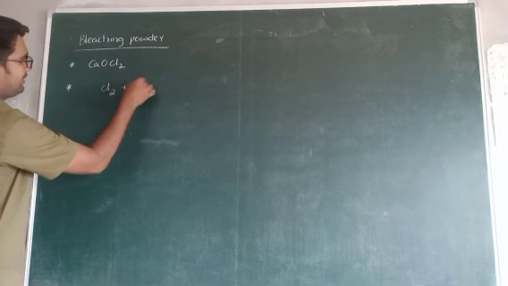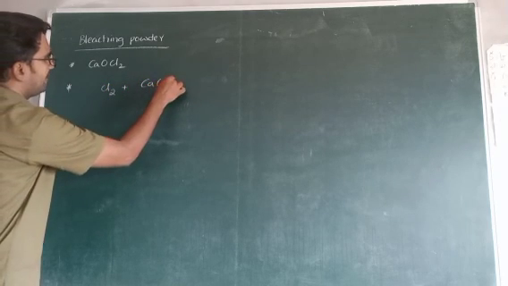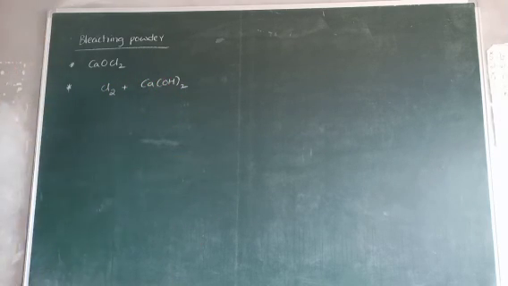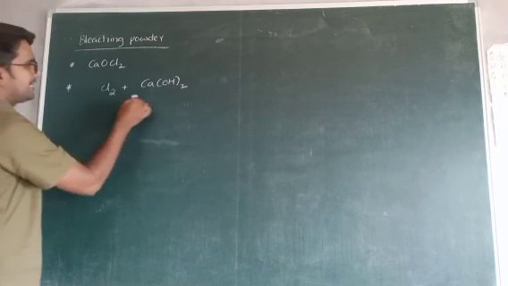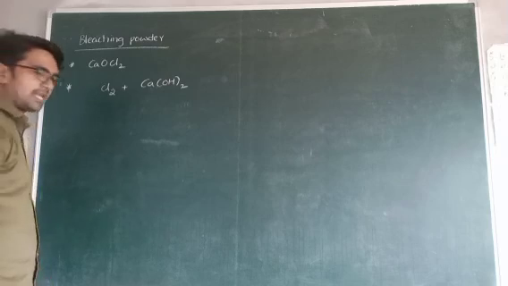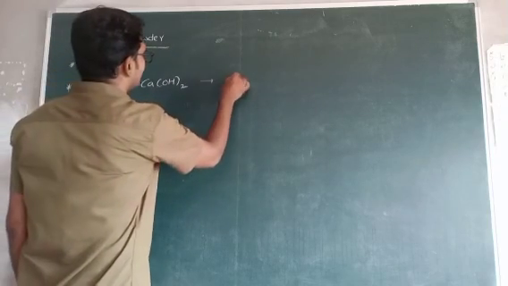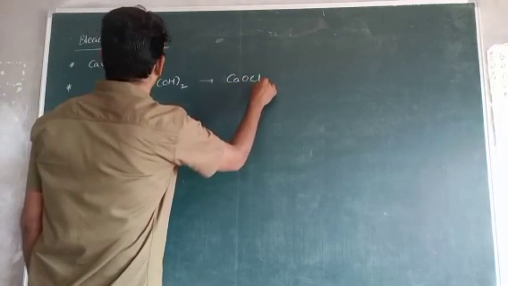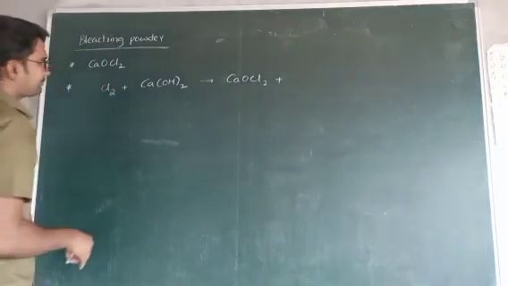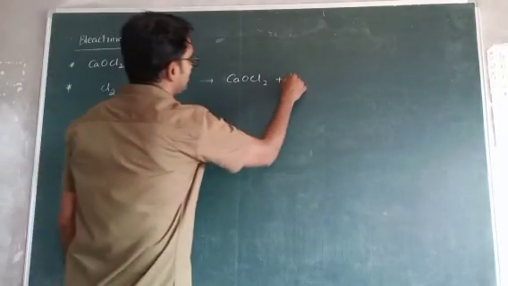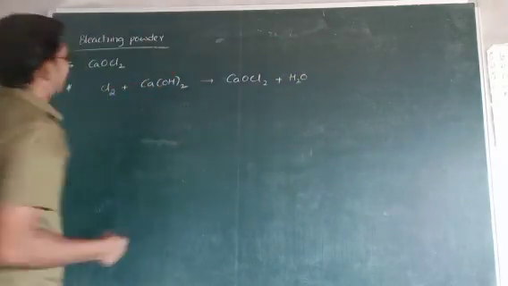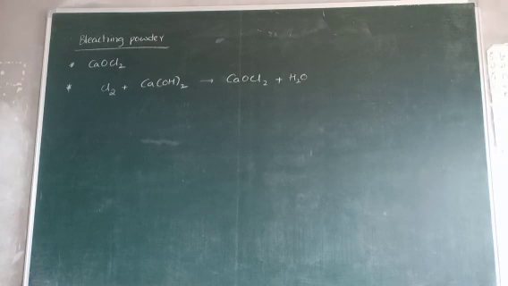Chlorine reacts with, we know that very well, calcium hydroxide, lime water or slaked lime. When chlorine reacts with slaked lime, it gives bleaching powder, CaOCl2 and H2O. This is the preparation of bleaching powder.